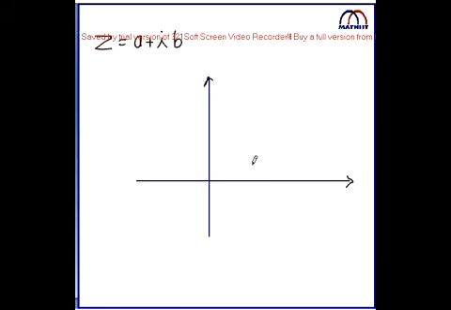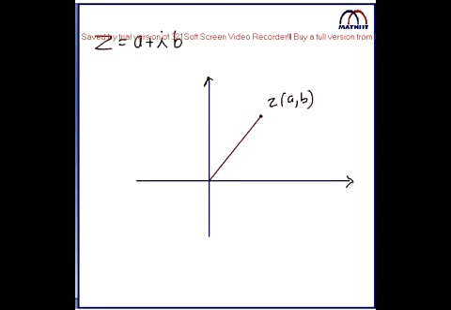We always have to draw the Argand plane and mention all these there itself. Real part of Z and imaginary part: real part is already given as A, so we'll say A units here, and suppose this is B, so this is Z (A, B). And we join the line from the origin to this particular point.